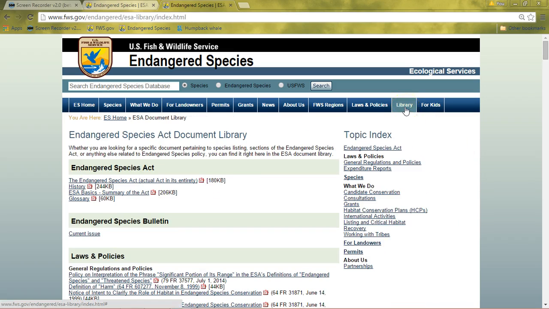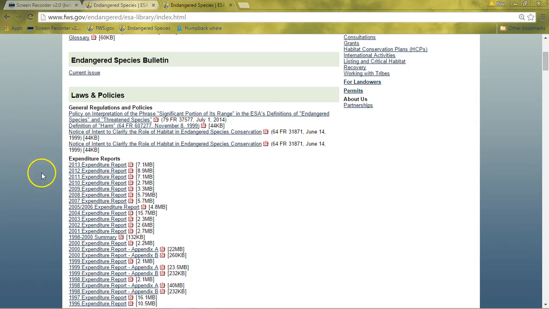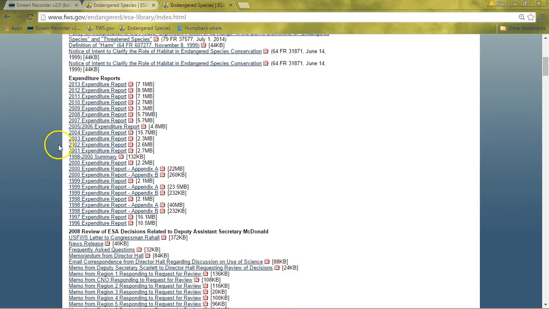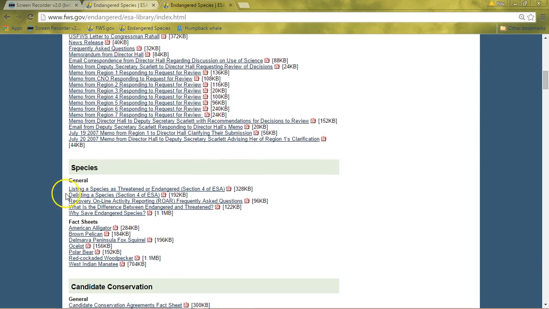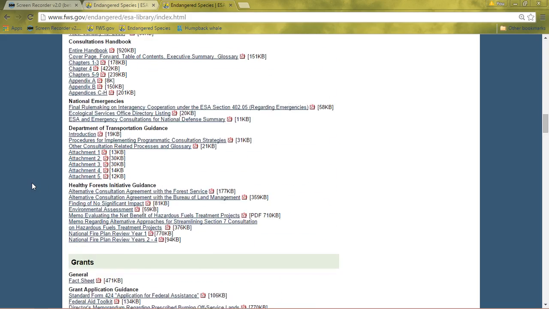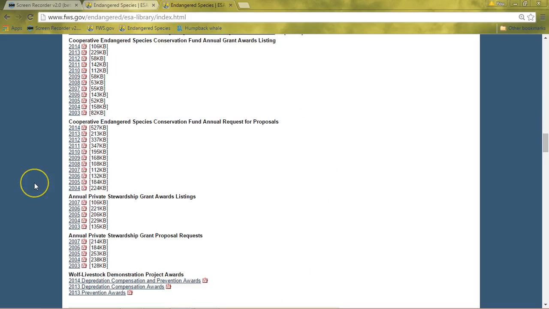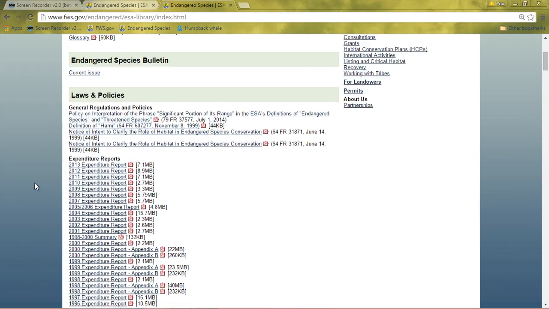Now we're going to be in the Library tab. In here, you're going to find information related to the Endangered Species Act documents. We're going to have documents about the Act itself, any current issues of the bulletin, as well as another listing of different laws and policies broken down in a more easy to browse way. You're going to find general species listings, candidate conservation listings, consultations, grants. Basically, this is the storehouse for all of the information on the Endangered Species website.